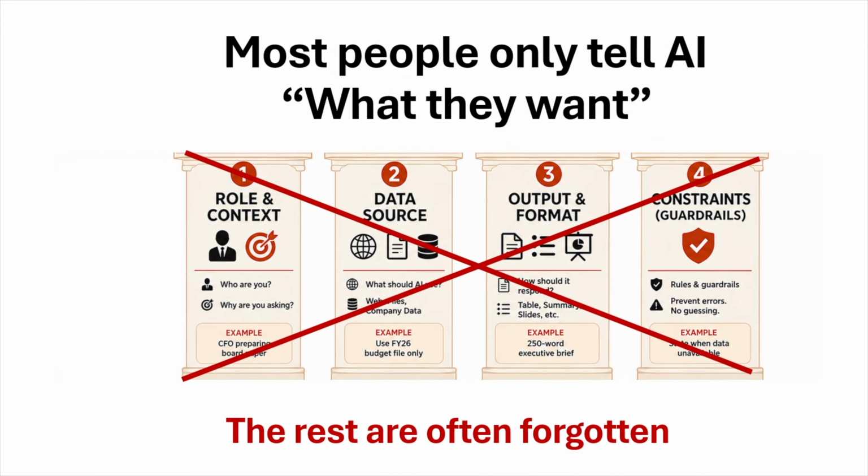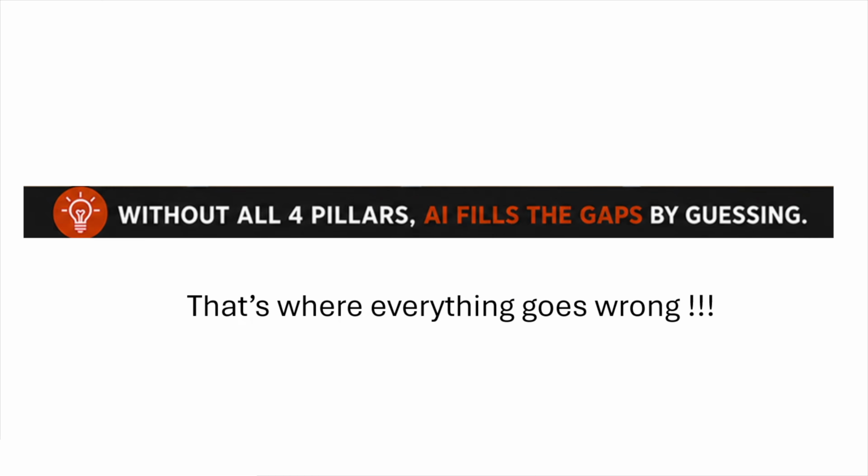Most people only tell AI what they want. They skip who they are, what data to use, and any guardrails. And that's where everything goes wrong. Without all the 4 pillars, AI fills the gap by guessing. Let me show you the difference with a real example. I'm going to apply both prompts, the good and the bad, so that you can see the output yourself.